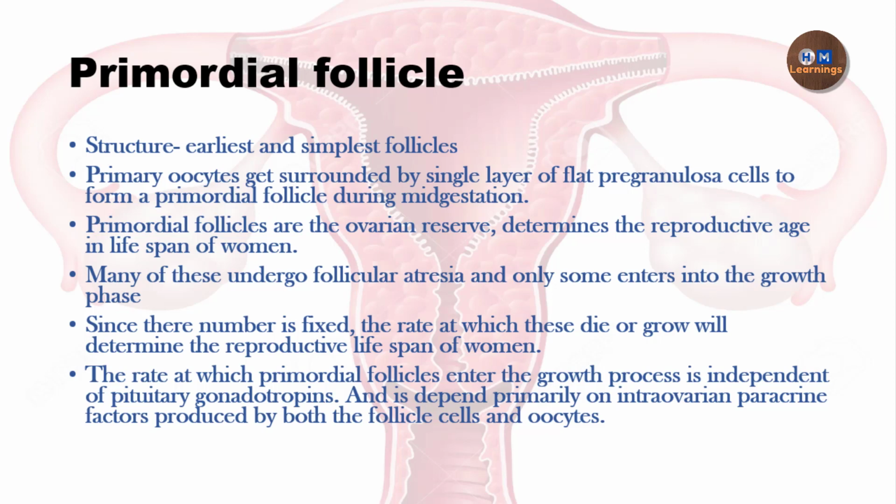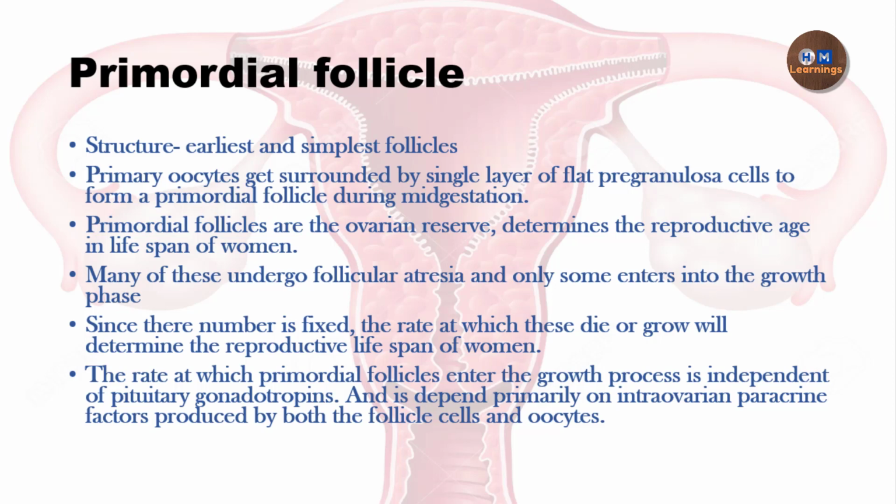As well, the primordial follicle has two options. It can undergo either atresia or development. Atresia means the destruction of the follicle. About 7 million follicles are formed, but only about 300,000 follicles are present at the time of puberty. So you can see that from 7 million to 300,000 there is a big reduction.